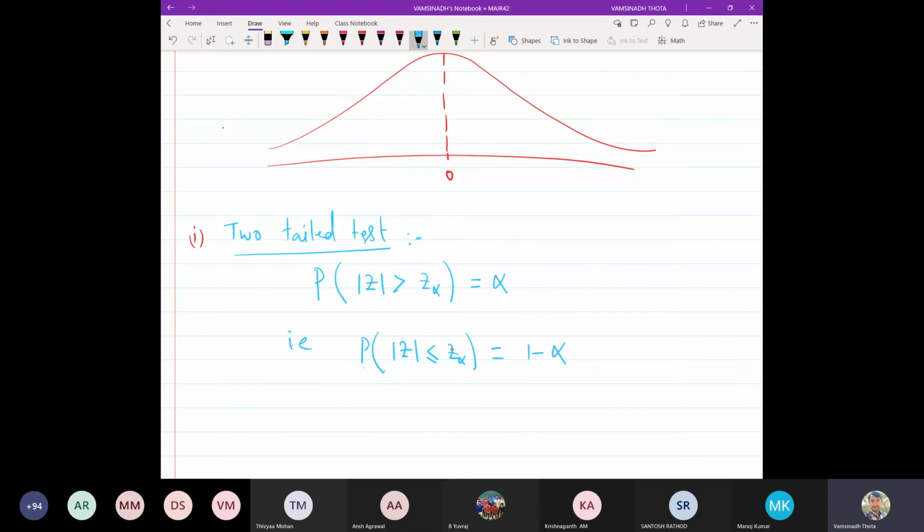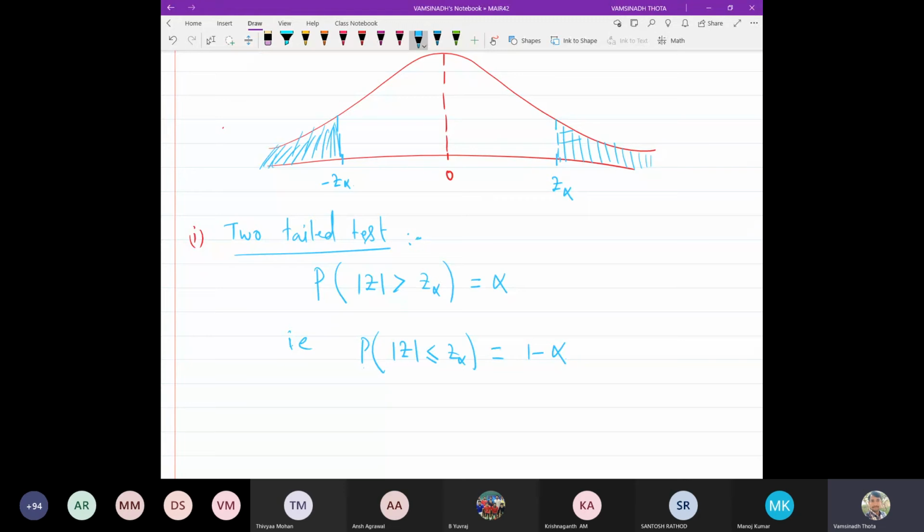Where alpha is a number between 0 and 1. What is z alpha? Z alpha is a number here. If this is z alpha, then this is minus z alpha. If you expand the modulus, you will get minus z alpha is less than or equal to z is less than or equal to z alpha. And the probability that mod z is bigger than z alpha is alpha.